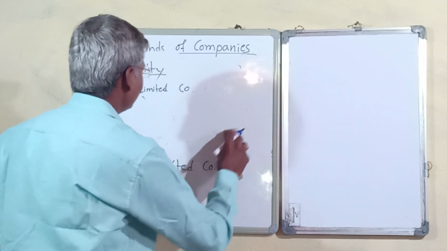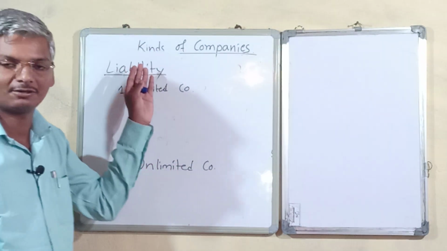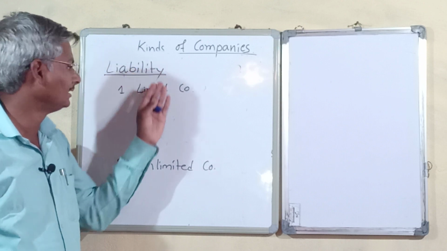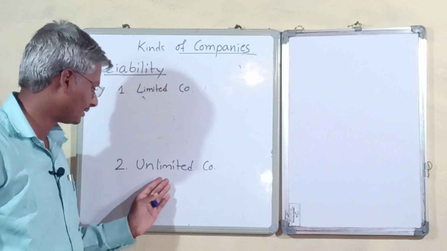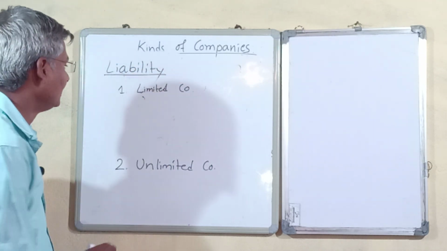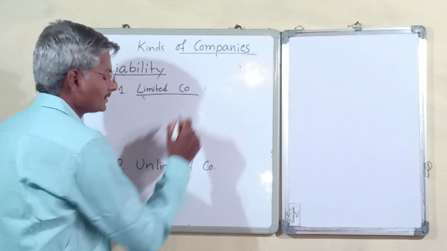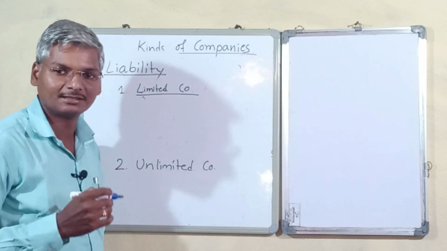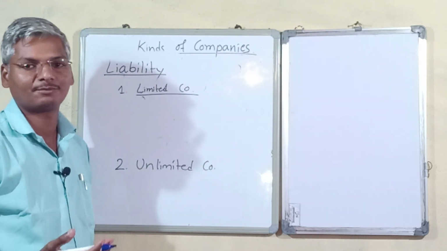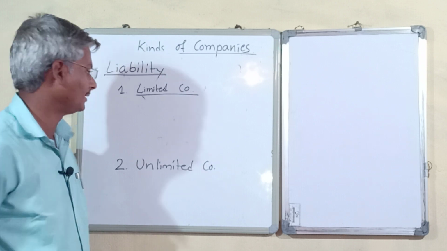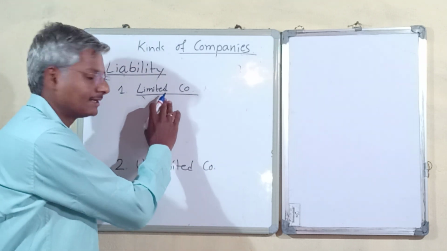Companies based on liability, or the liability of a member, may be limited companies or unlimited companies. In a limited company, what happens? The liability of a member is limited to his share amount or guaranteed amount. Those we call limited companies.